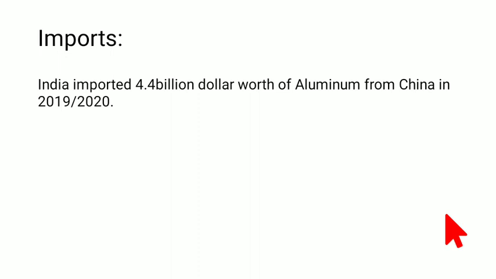As you can see, cars and vehicles are just growing in number. But still the per capita consumption of aluminum in India is just 500 gram, and the US is at the top. That is 5.9 kilogram in the US and 3.6 kilogram in Brazil. Now this is the data. If we take per capita consumption, each one of us in India uses only around 500 gram of aluminum, while in the US each person uses around 5.9 kilogram.